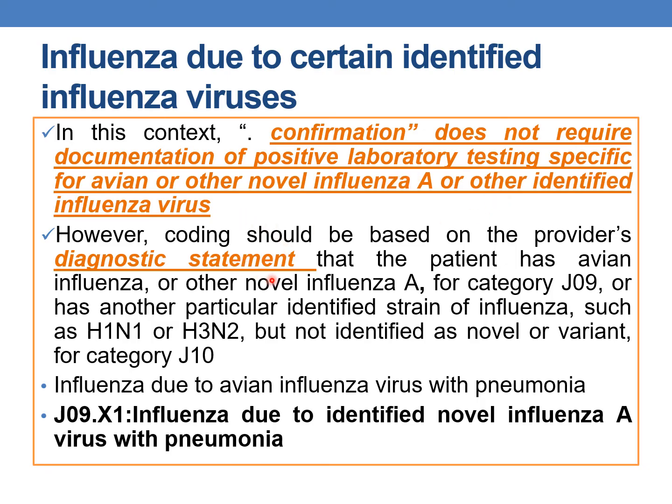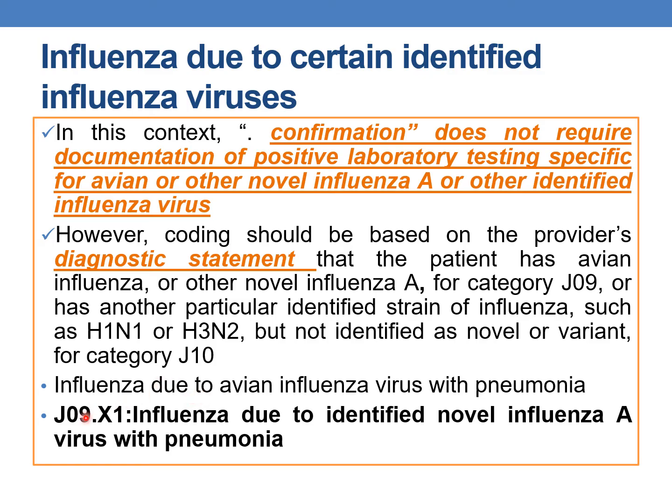Simple provider diagnostic statement. The coding should be based on the provider's diagnostic statement that the patient has avian influenza or other novel influenza A from the category J09, or has another particular identified strain of influenza such as H1N1 or H3N2 but not identified as novel or variant, that comes under the category J10.